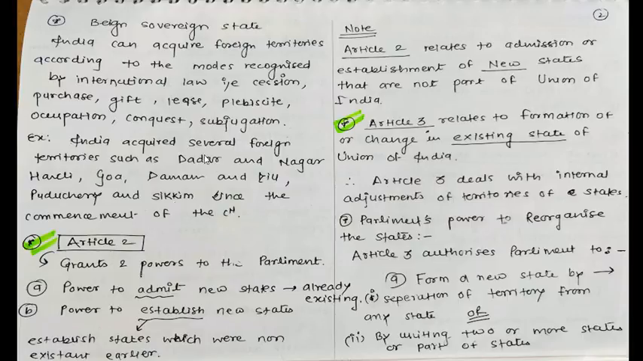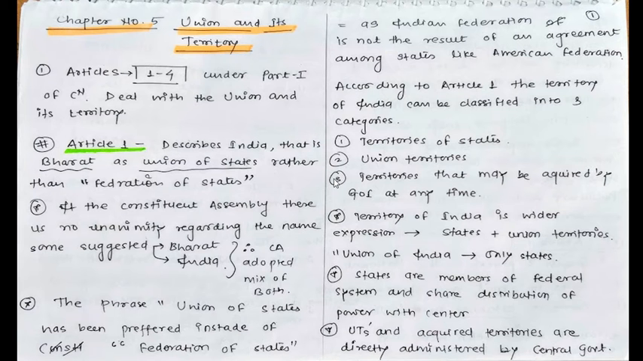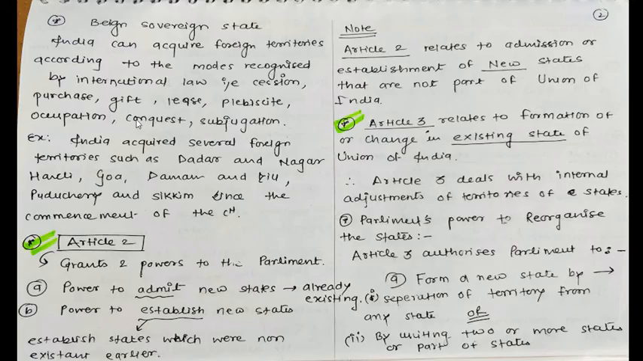Now what they are saying over here is, as India is a sovereign state, India can acquire foreign territories. As we have seen in the earlier page, the third point is the territories that may be acquired by the government of India at any time. So they are saying India can acquire foreign territories by different modes. These modes are recognized by international law.